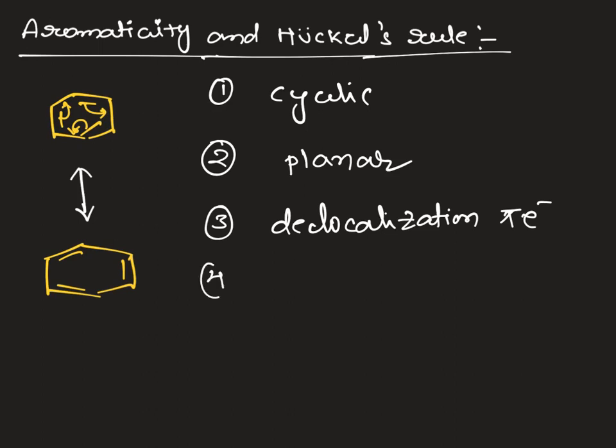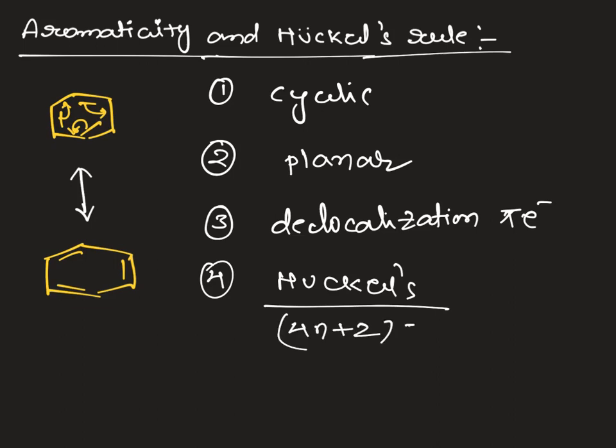And the fourth condition is Huckel's condition, that is 4n plus 2 pi electrons. If you look here, how many pi electrons are there? Total 3 pi bonds are there, and each bond has 2 electrons, 3 into 2, 6 pi electrons. If you take 4n plus 2 equal to 6 pi electrons, then what is the n value? 4n equals 4, and 4 by 4, the n value becomes 1.